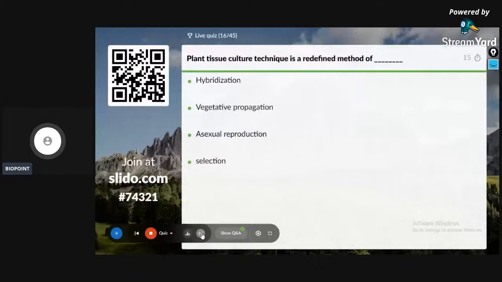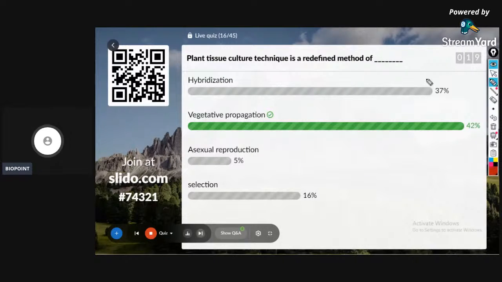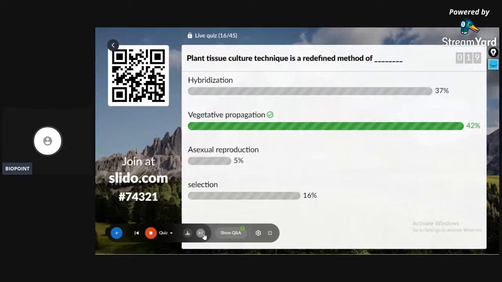Plant tissue culture technique is a refined method of what? Which type of method is a plant tissue culture technique? Is it hybridization, artificial propagation, vegetative propagation, asexual reproduction, or selection? The correct answer is option B, vegetative propagation. So plant tissue culture technique is a well-defined method of vegetative propagation. Perfect. 17th question on the screen.